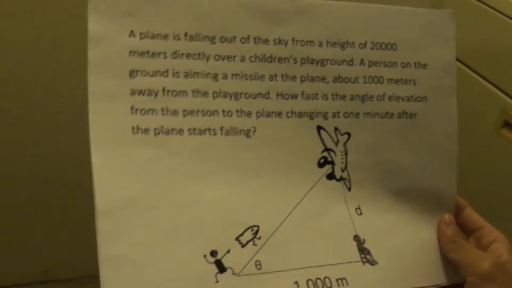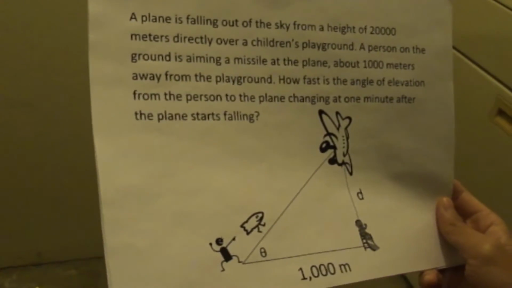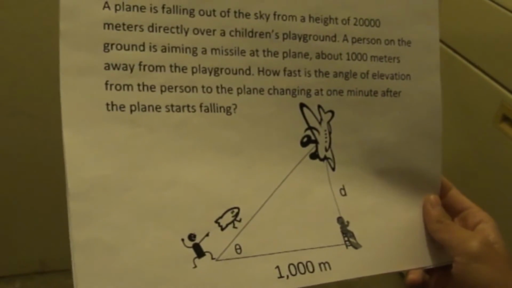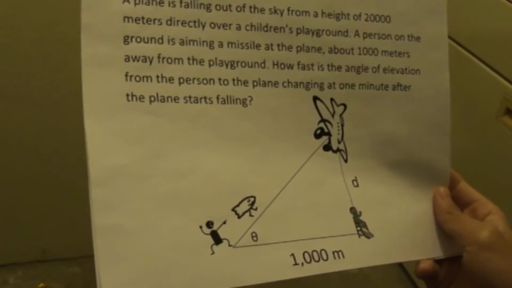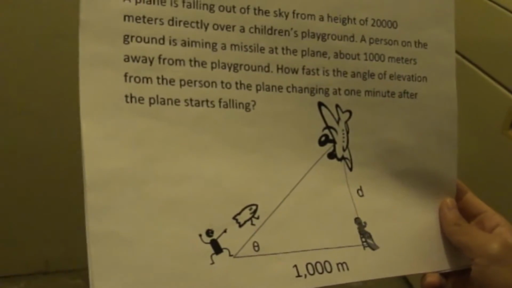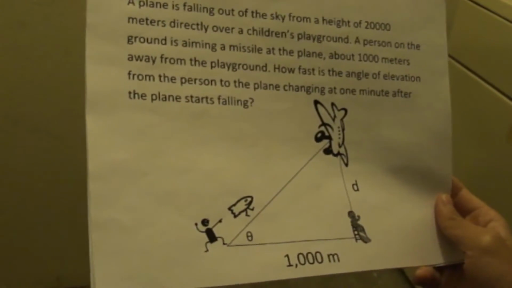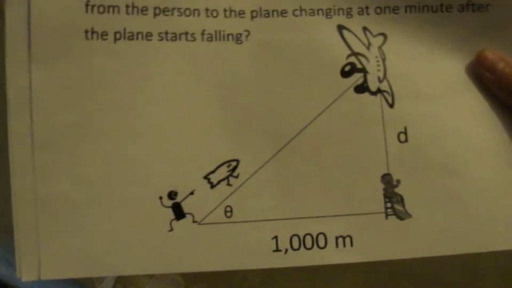A plane is falling out of the sky from a height of 20,000 meters directly above a children's playground. A person on the ground is aiming a missile at the plane about 1,000 meters away from the playground. How fast is the angle of elevation from the person to the plane changing at 1 minute after the plane starts falling?